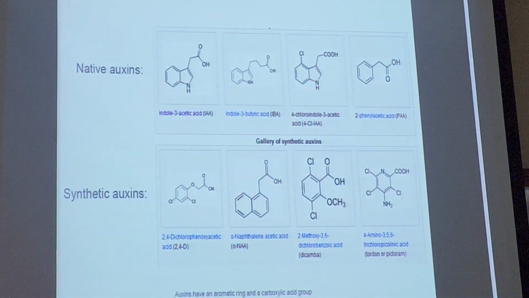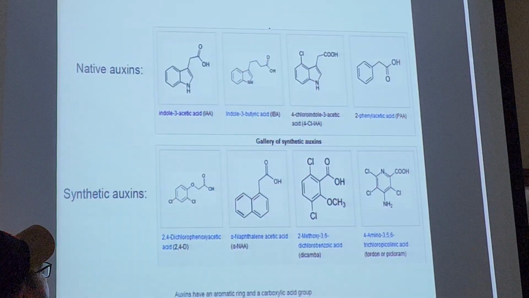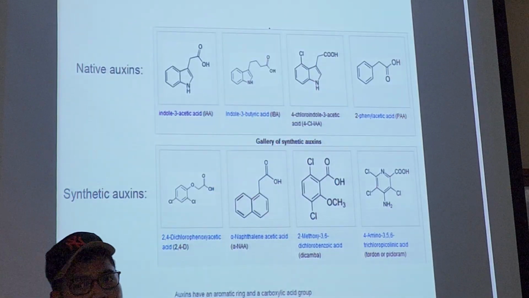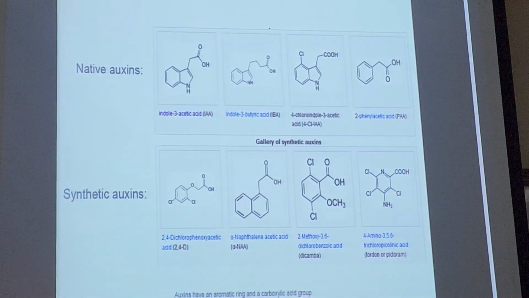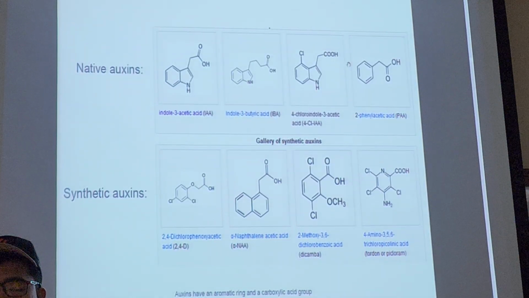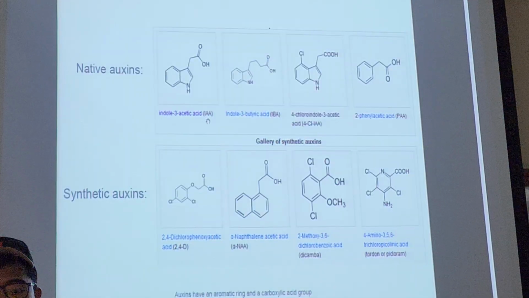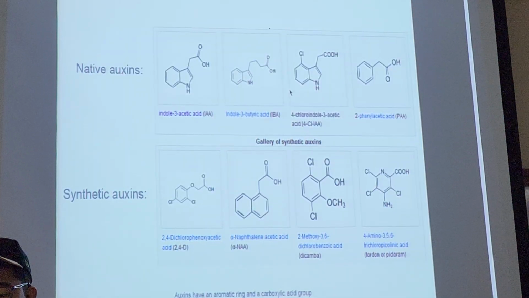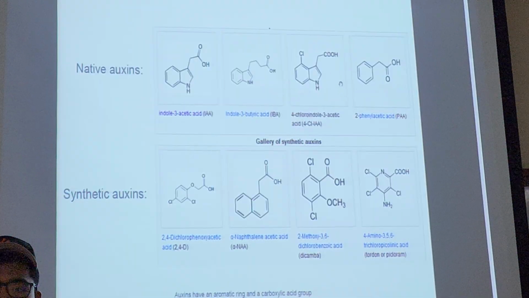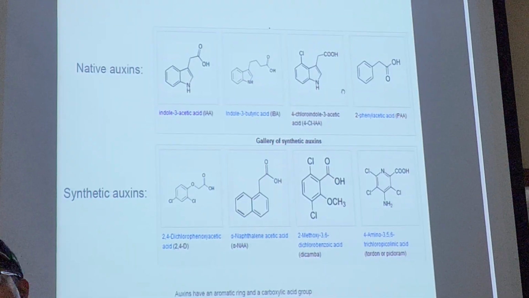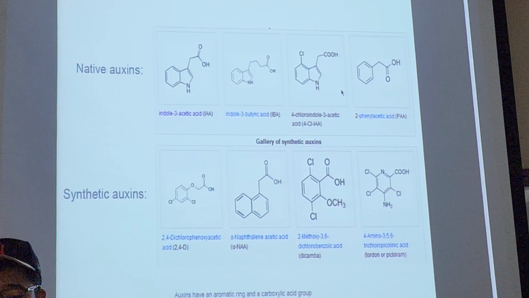Right. Obviously, there are many kinds of auxin. There are native or natural auxins, and also there are synthetic auxins. So in agriculture, usually you will find IAA, IBA, and also these other two, 4-CI-IAA and PAA. These two we don't use here. Okay, these we only use in special projects or research.